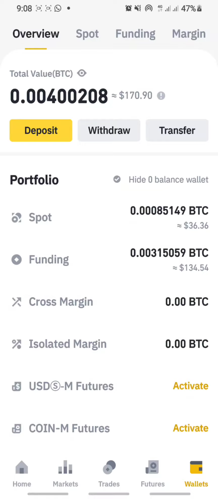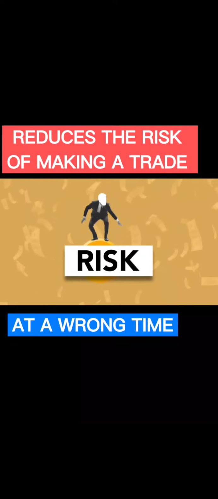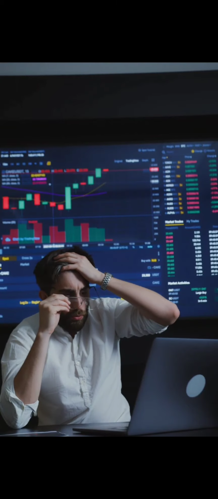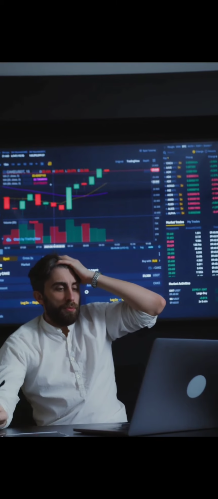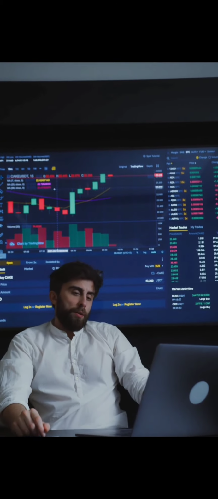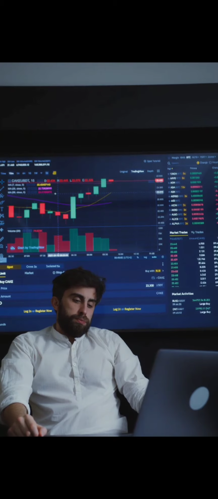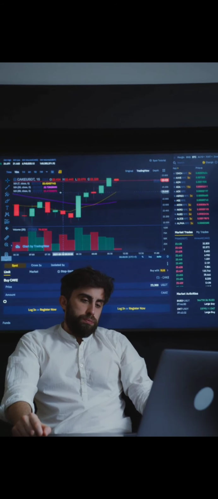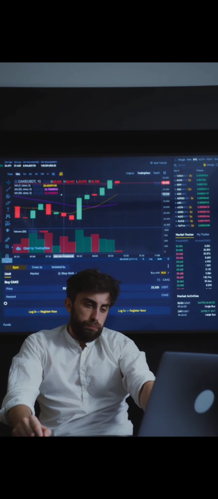The main benefit of dollar cost averaging is that it reduces the risk of making a trade at the wrong time. Market timing is among the hardest things to do when it comes to trading or even investing, if we're being very honest here. Oftentimes, even if the direction of a trade idea is correct, the timing might be off, which makes the entire trade incorrect. Dollar cost averaging helps mitigate this risk.